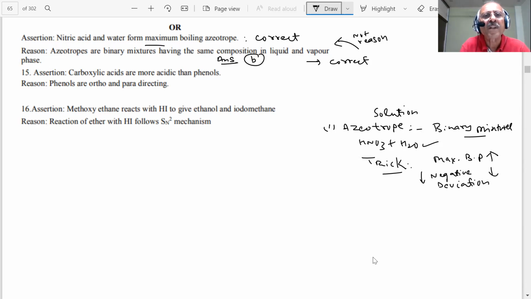Assertion. Carboxylic acids are more acidic than phenol. Yes or no? What are carboxylic acids? RCOOH. Why are carboxylic acids more acidic than phenol, student? Even this question has been asked. What is the reason?